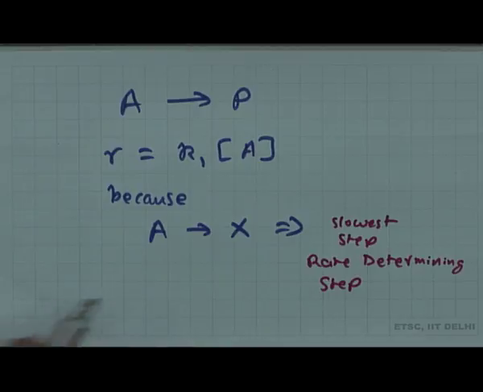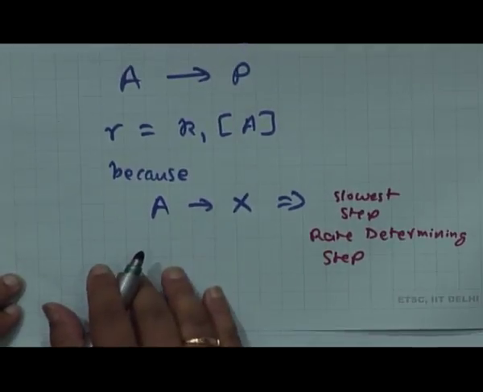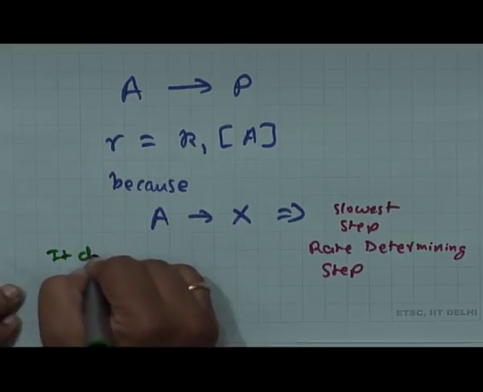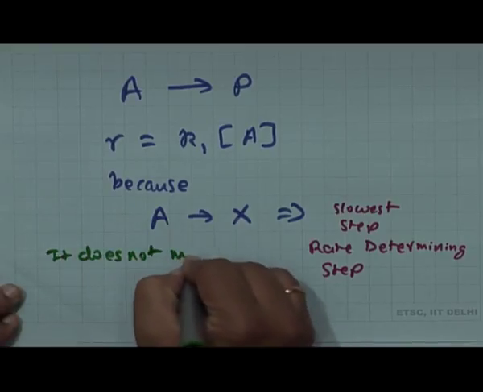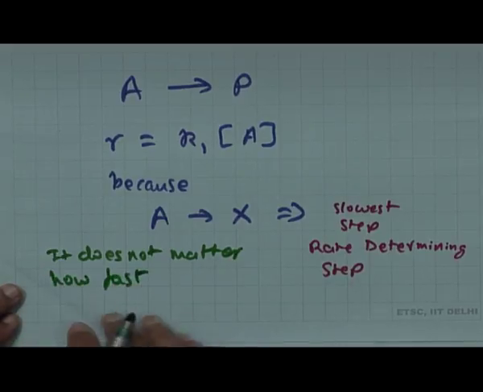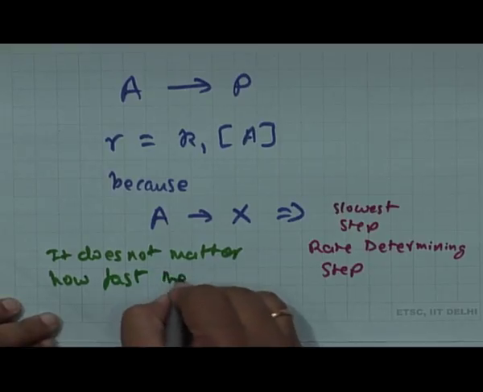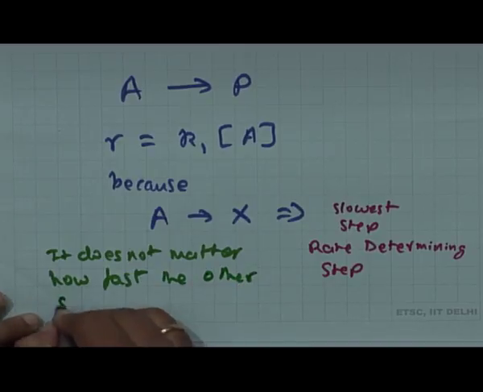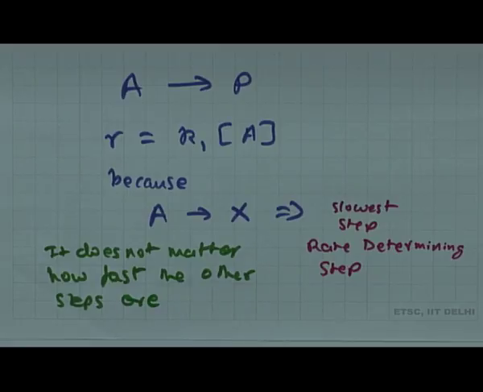And let me also write this here, it does not matter how fast the other steps are. So step 1 of the reaction is the slowest one, the other 2 are faster than this, hence the rate of the reaction is decided by this step only, the other 2 steps do not matter at all.